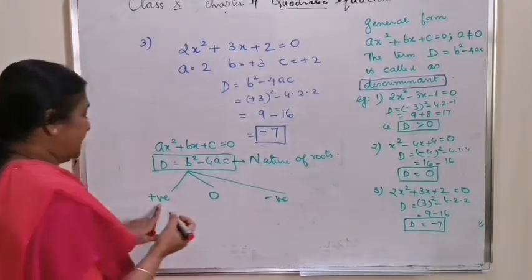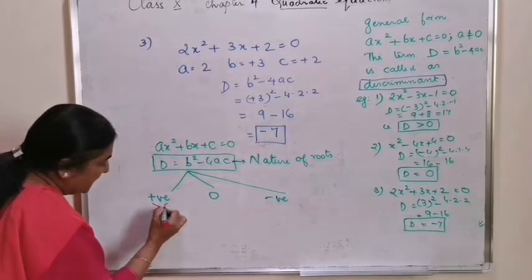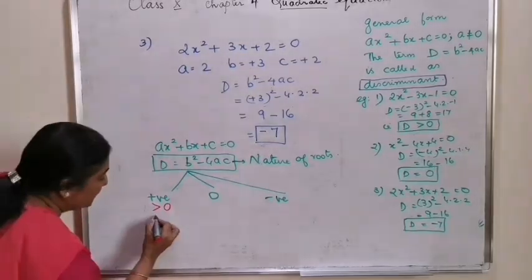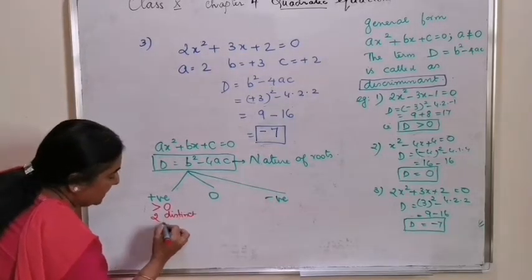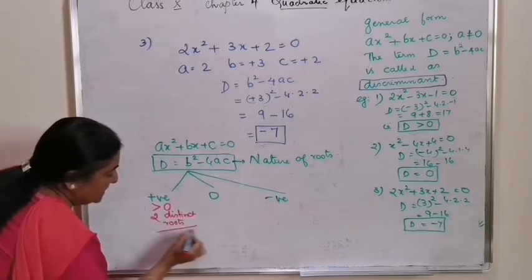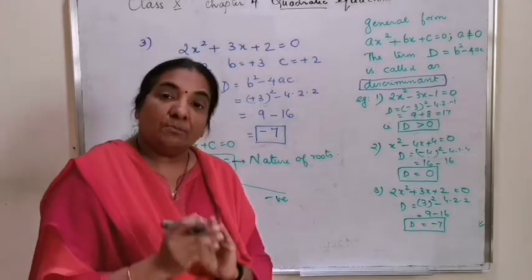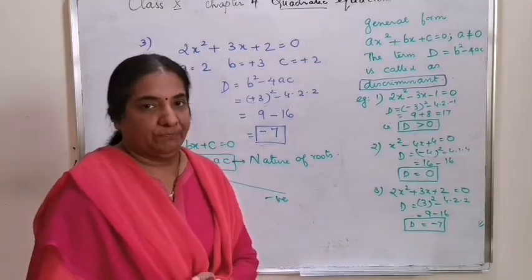If the discriminant is a positive value or if it's a number greater than 0, this equation will have two distinct roots. What is the meaning of that is, there will be two roots and at the same time both the roots will be of different value.